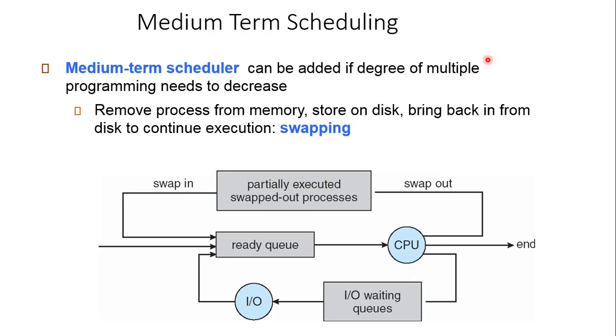When it comes to the medium-term scheduler, it just swaps the work. For example, you are using your mobile device and maybe playing some games. In between, if you get a call, what happens? Your game, or whatever you are watching, will be stopped, and you will start getting the ringtone. Correct? So your program will be swapped.